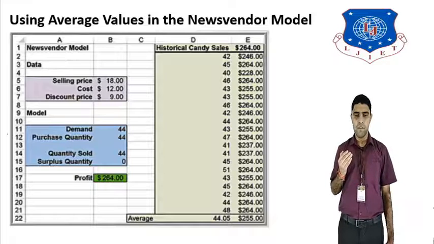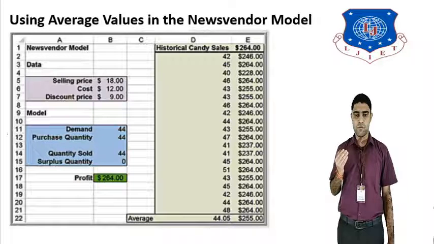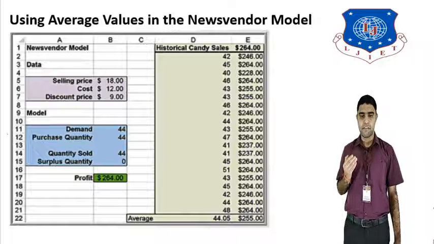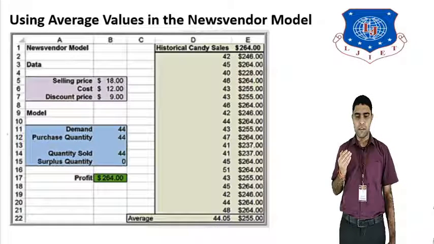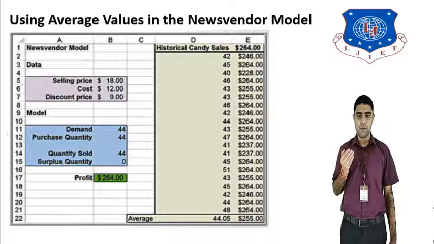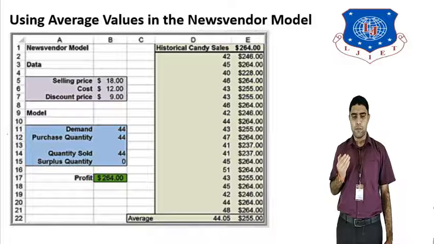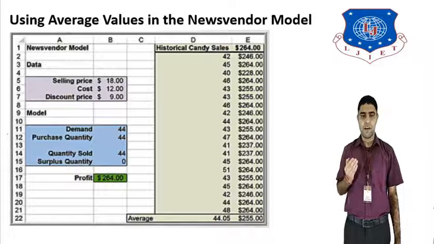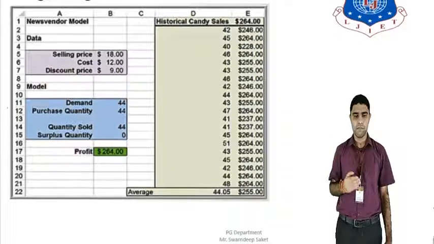For each historical data sales value, the profit is $264. The average sales value profit will be $265, and the average historical quantity sold will be 44 units. For 44 units, the average purchase quantity profit will be $265. So this is an example of how we can apply the average value in the news vendor model.